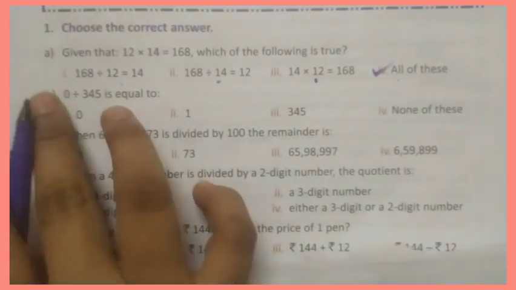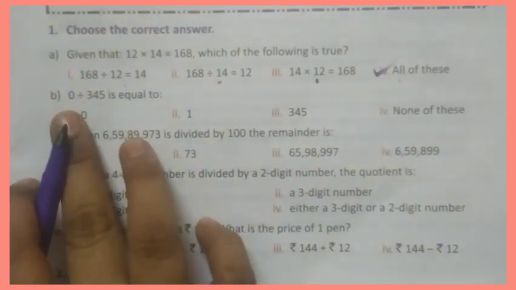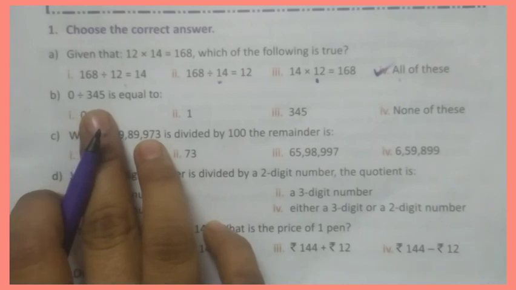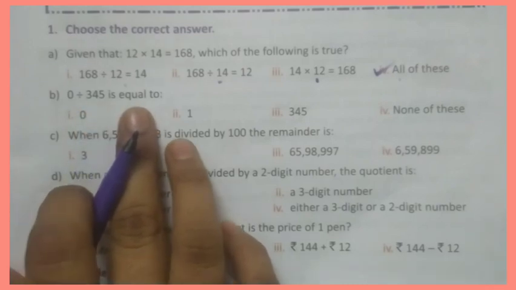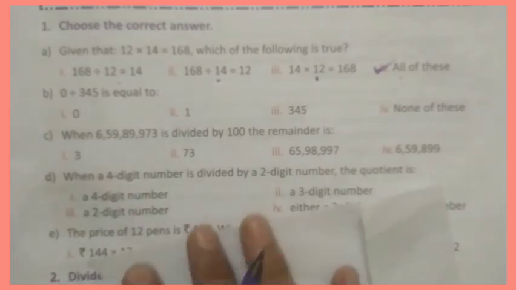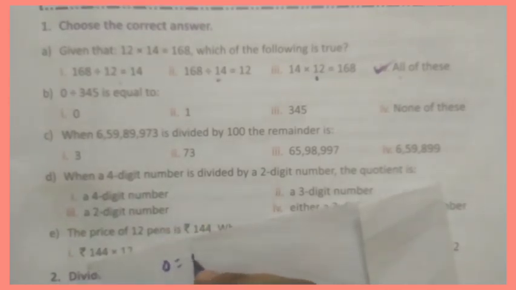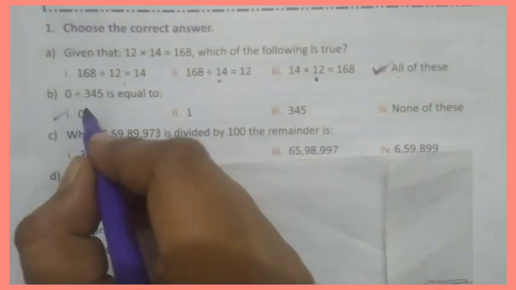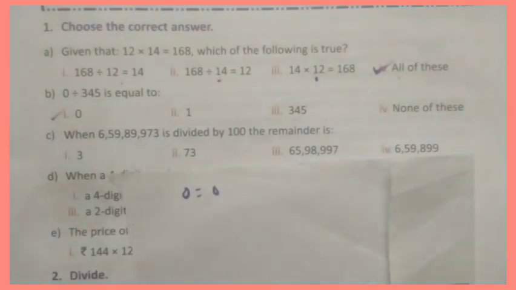Okay, now look at B question. 0 divided by 345 is equal to, yes, already I said properties of division. When dividend is 0, the answer will be 0. Okay, the answer will be 0.